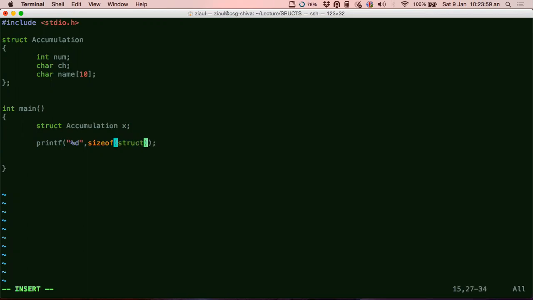I cannot just say, for example, struct accumulation dot num. I cannot do this because this particular part here does not have any physical significance. It's just a name. It has not been allocated any memory. Who has been allocated memory? X has been allocated memory because X is the variable of the structure. That's why I can do X dot num, because then I first go to X's memory, and when I say dot num, I go to the memory that is holding num.